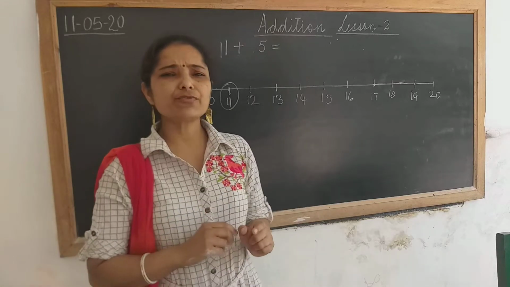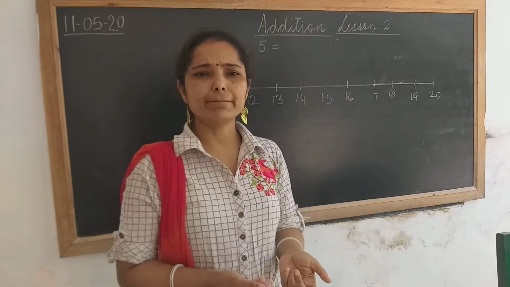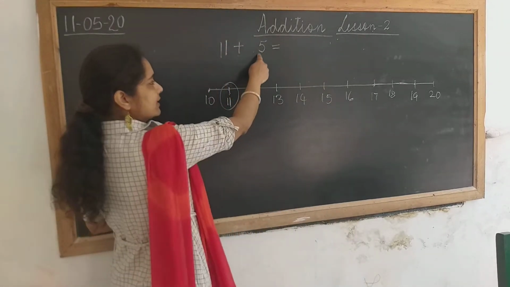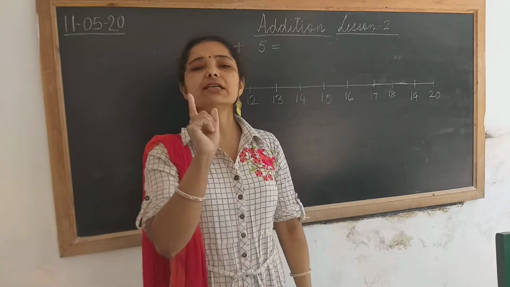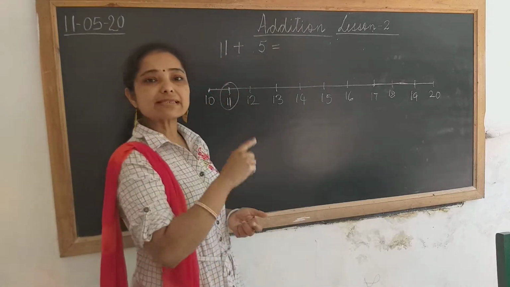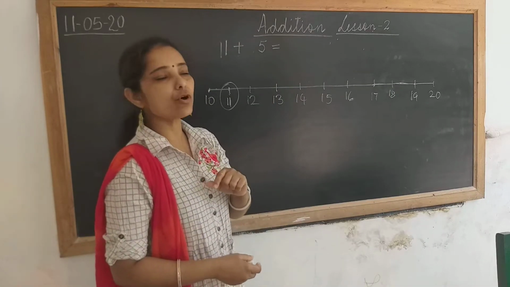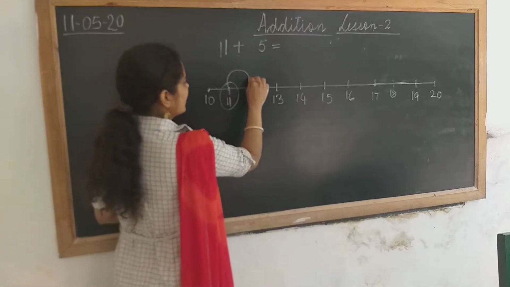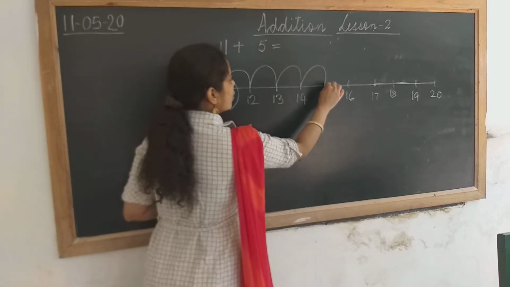Now have you seen a frog, children? How does he jump? Frog hop, yes, like this. 5 is a single digit number, so you have to hop a single digit. How will you hop? Like a frog. You have to make the frog jump 5 times: 1, 2, 3, 4, 5.